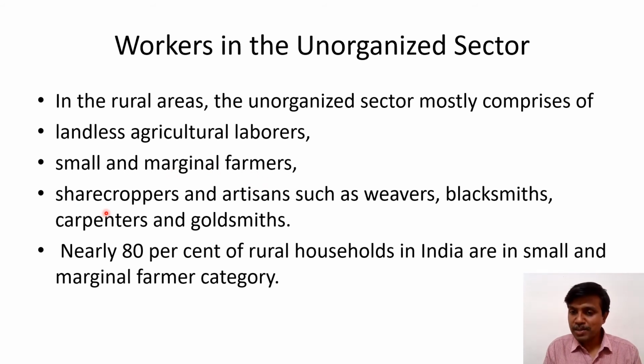And then sharecroppers. Sharecroppers means those who share crop in other land. They will be working in others' land and they'll be taking a share of the crop. Those are called sharecroppers. Then artisans, like weavers, blacksmiths, goldsmith. These all come under unorganized sector. And it is shocking news that 80% of them in rural area are engaged in unorganized sector.